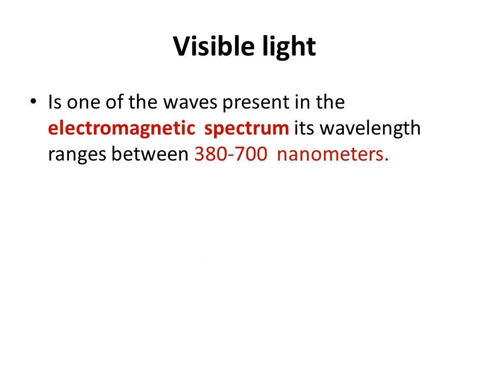So, what's meant by visible light? Visible light is one of the waves present in the electromagnetic spectrum. Its wavelength ranges between 380 to 700 nanometers. Nanometer is the unit for measuring wavelengths.